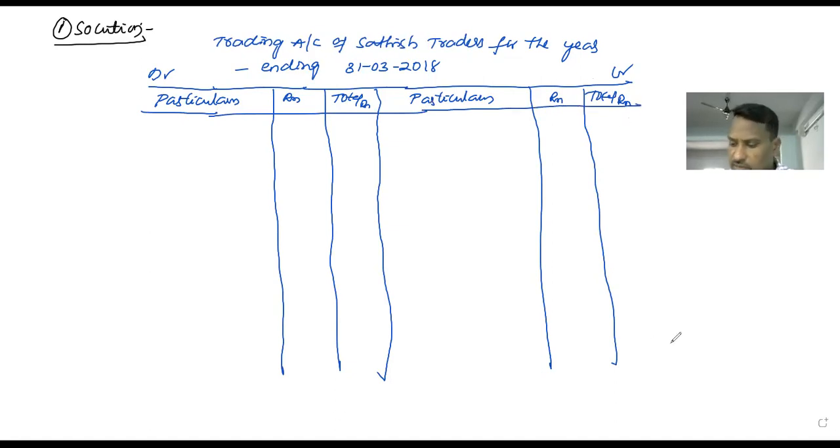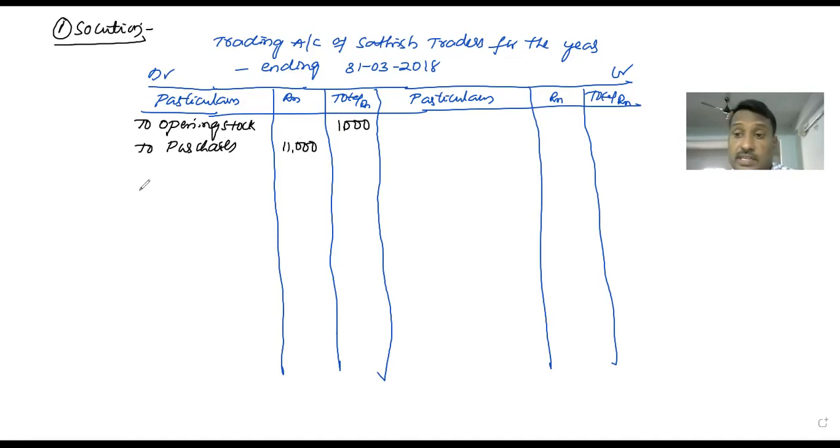In every problem, not only this problem, the trading account starts with opening stock. To opening stock, the value is 1,000. After the opening stock, we should write purchases. The amount of purchases is 11,000.